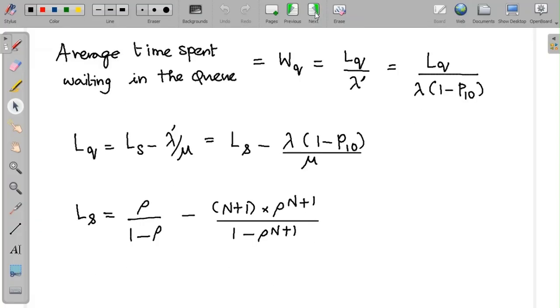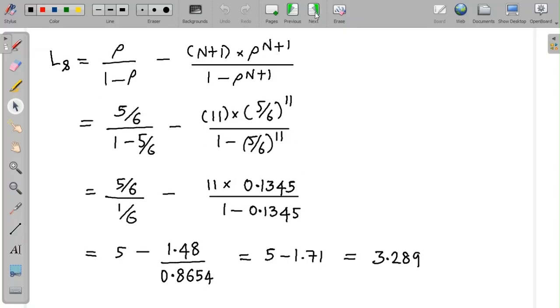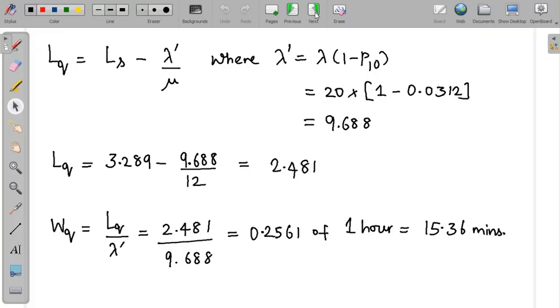The average time spent waiting in the queue, WQ, is the ratio of LQ to lambda dash. We need lambda dash for that, we need LQ for that, and LQ depends on LS. So we first calculate LS here. Using the formula we already stated, LS comes down to 3.29289, and lambda effective comes down to 10 times (1 minus P10). We already know P10 is 0.0312, so that comes down to 9.688.